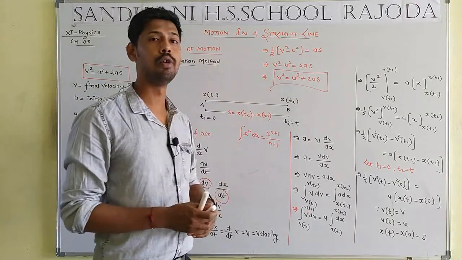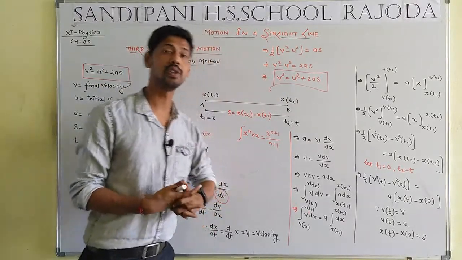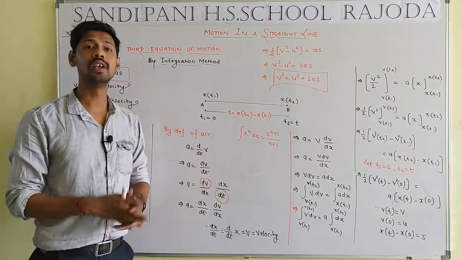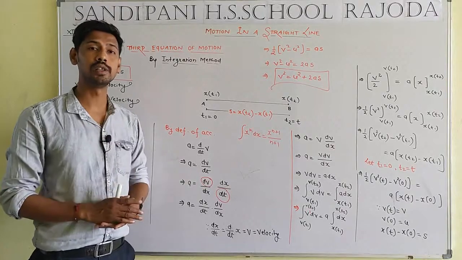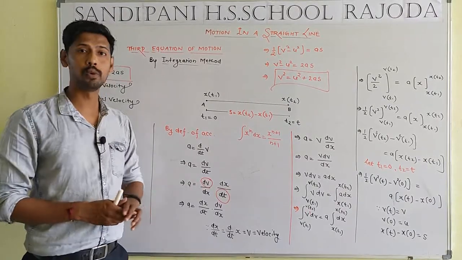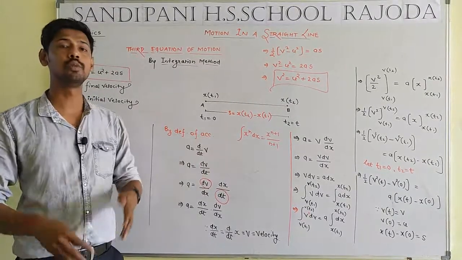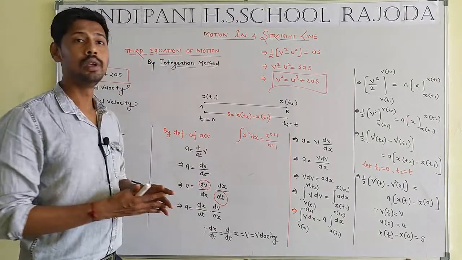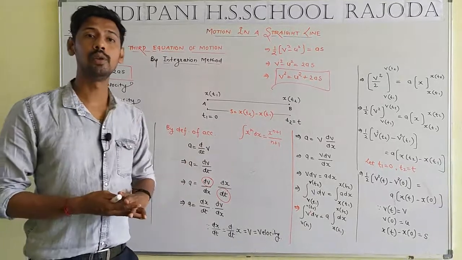Negative converts into the form of positive. This is the expression to represent the third equation of motion, and this method is known as the calculus method or integration method. I hope, student, you got the proper solution related to the first, second and third equations of motion by use of the integration method or calculus method.